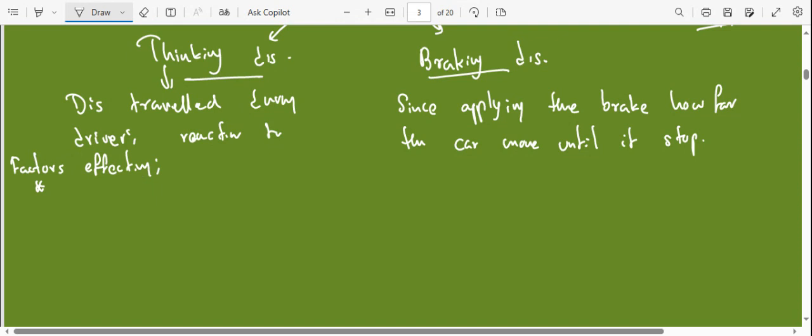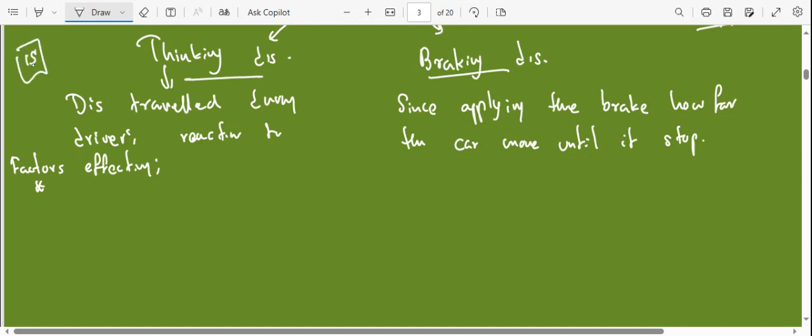What are the things that affect this thinking distance? Any idea? True, right? So now let's say the speed of the object. Now let's say the driver takes 1 second to think.